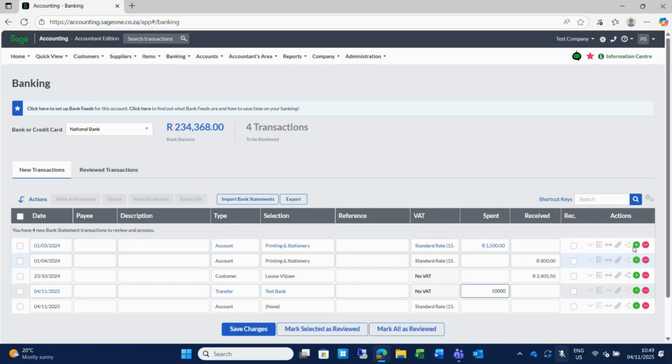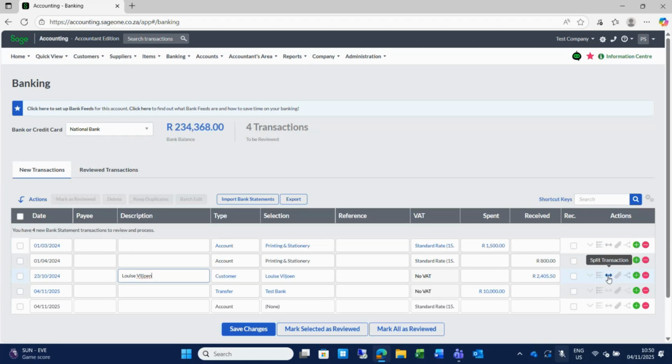If you look at the icons here towards the right, I want to show you that you can create mapping rules. So with your bank feeds all set up, and transactions pulling through automatically, you can set up mapping rules. For instance, if the customer pays and they always use their customer name, we can set up a rule to say that every time the system sees Louise Viljoen, it should go to the customer account, Louise Viljoen. So there you can set up your mapping rules and you can also manage them afterwards.